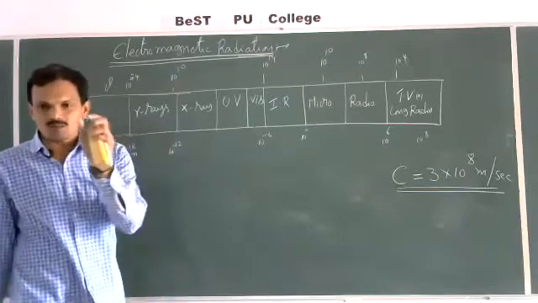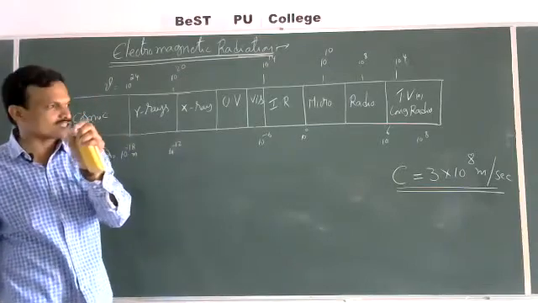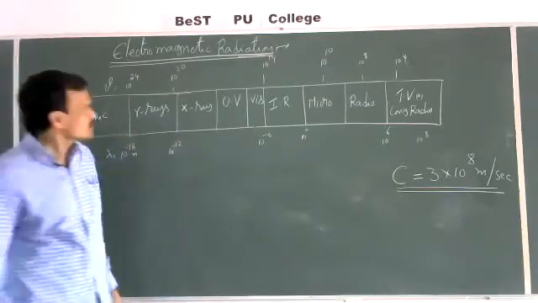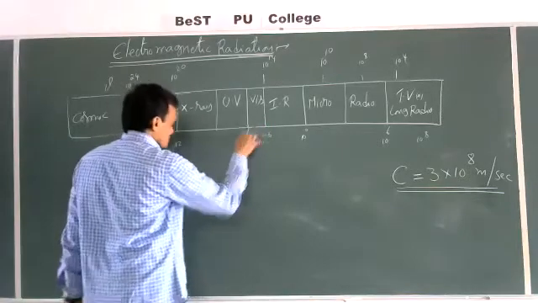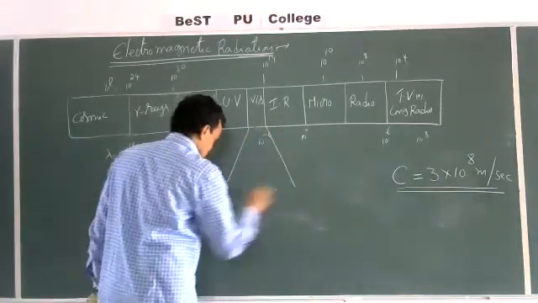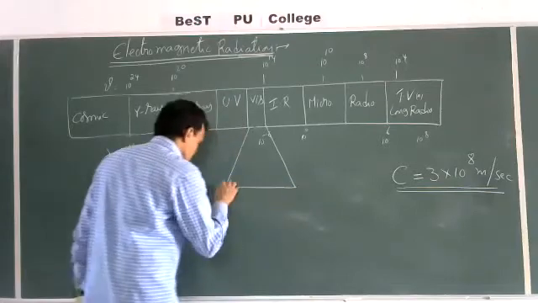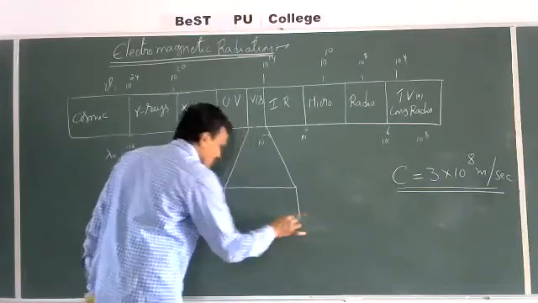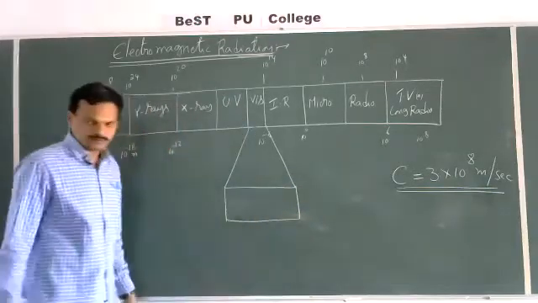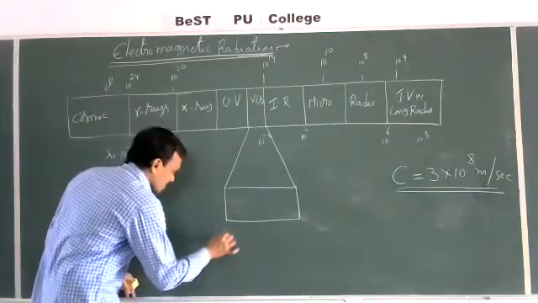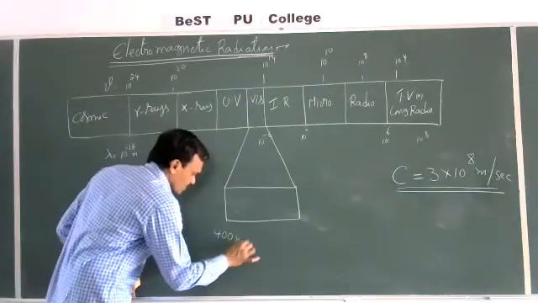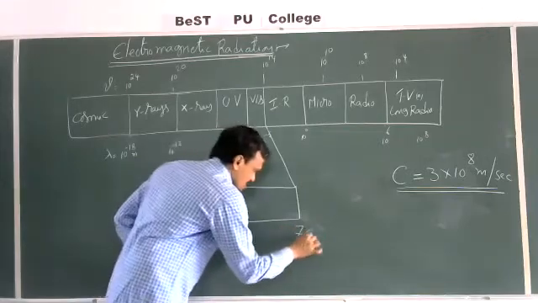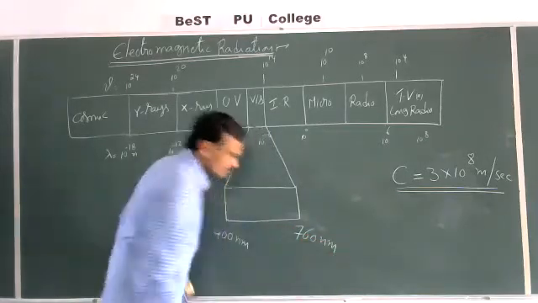Out of these radiations, only a small portion is visible to our eyes, which is known as the visible region. Only this small portion is visible, with a wavelength of 400 nanometers to 760 nanometers.